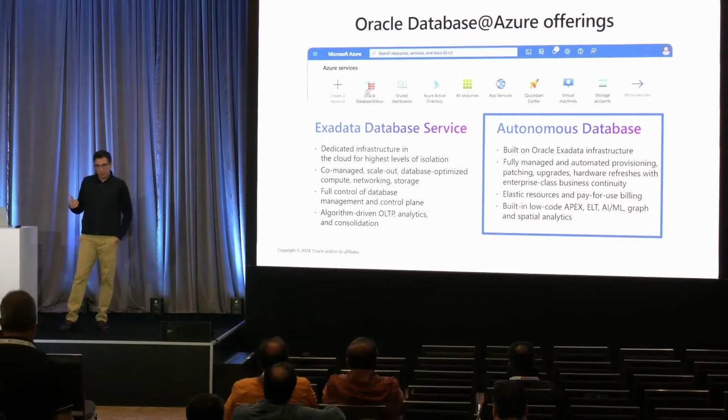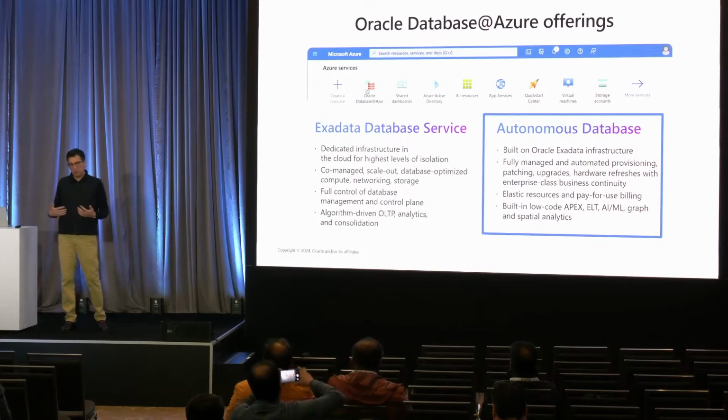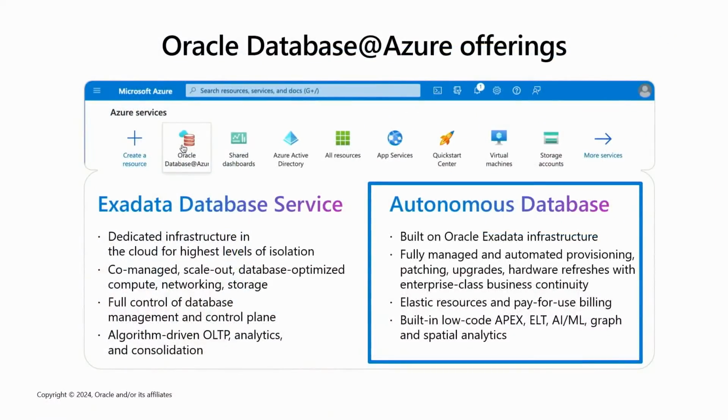We have different services that we offer on the Oracle Database at Azure. One is Exadata Database Service, but Autonomous Service is one that allows you to take benefit of a fully managed, automated capability that you do not have to worry about at all: provisioning, patching, upgrades, downtime, planned, unplanned, whatever that might be.